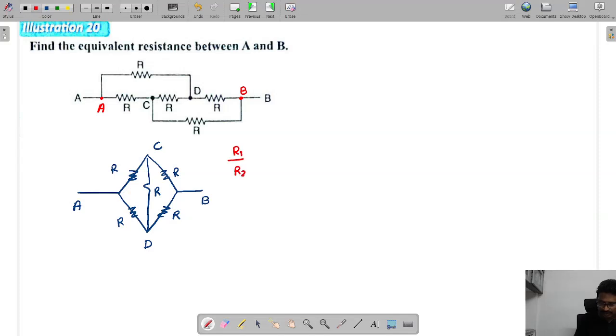R1 by R2 is equal to R3 by R4, so the bridge is balanced. If the bridge is balanced, the current through this diagonal element is 0. So we can simply disconnect that element.